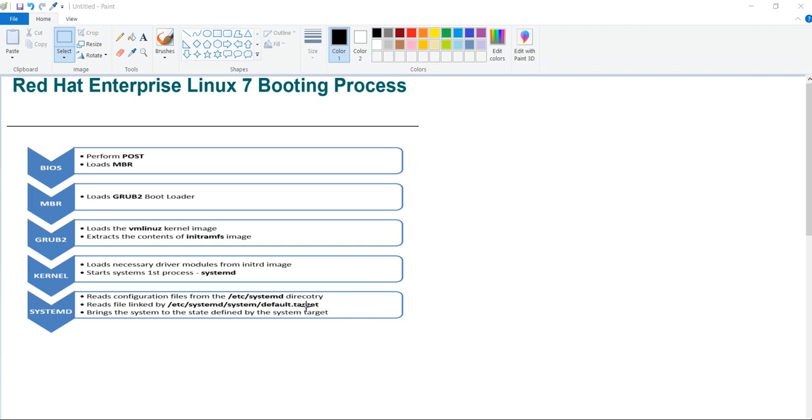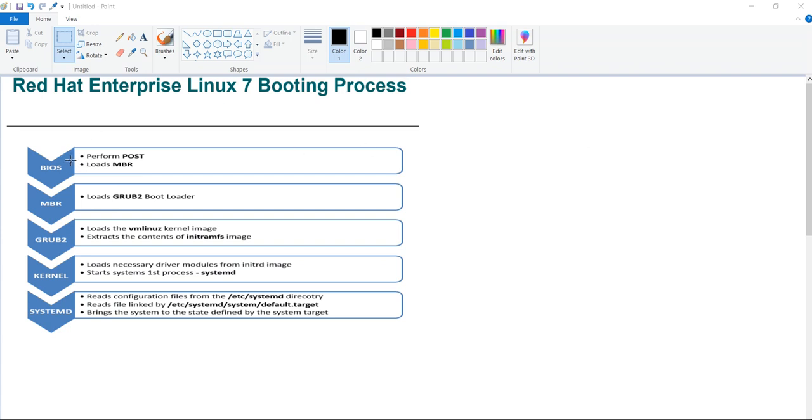So today we are going to discuss the booting process in RHEL. Before discussing the boot process in RHEL, we should know these basic terms: BIOS, MBR, grub2, kernel, systemd. What are these? I will go step by step, and I will also explain what each term means.